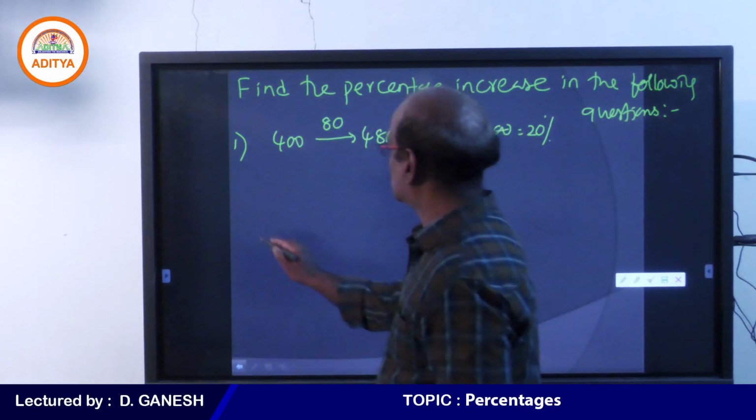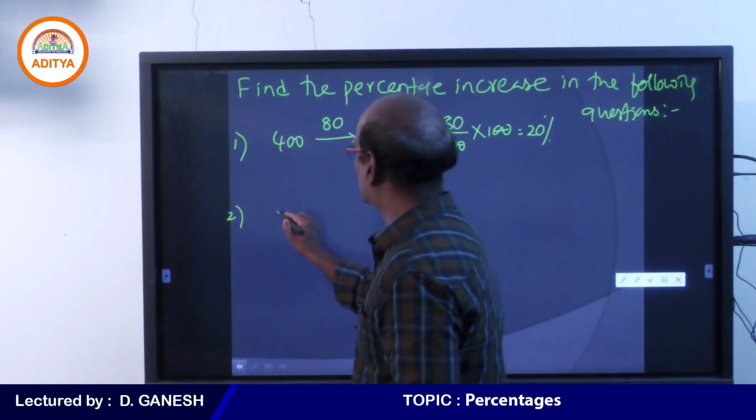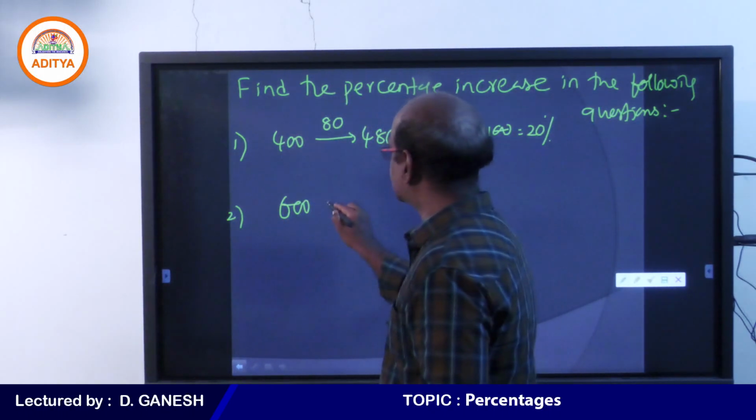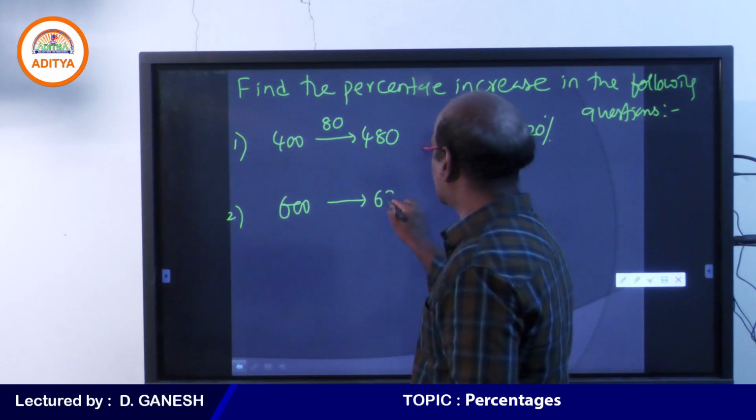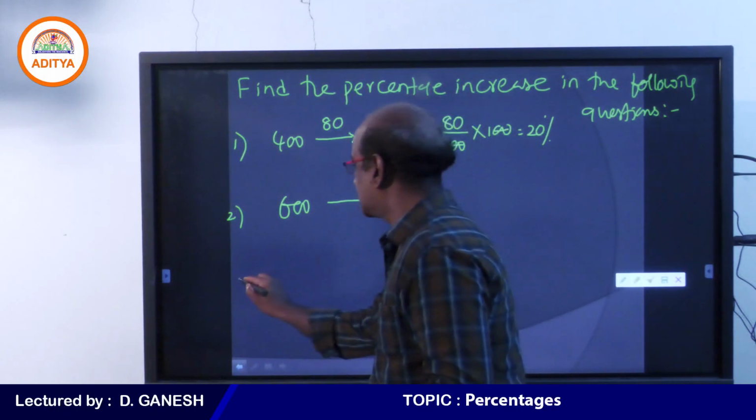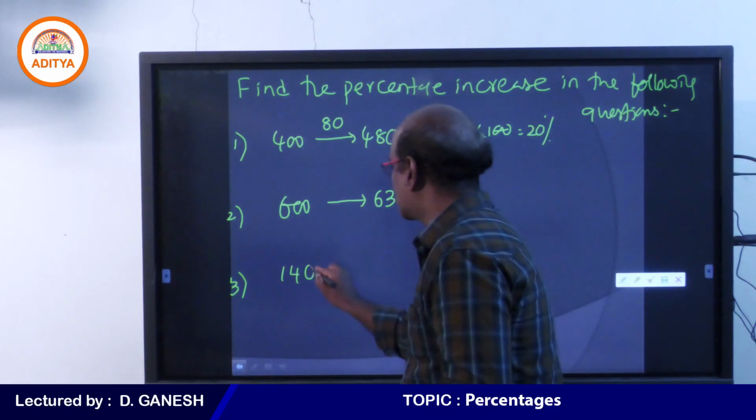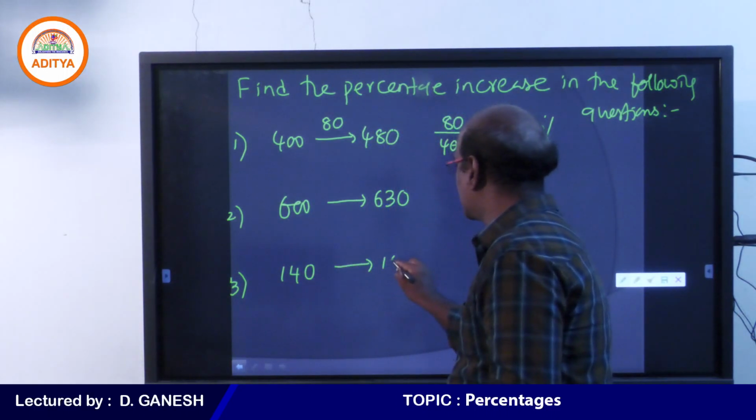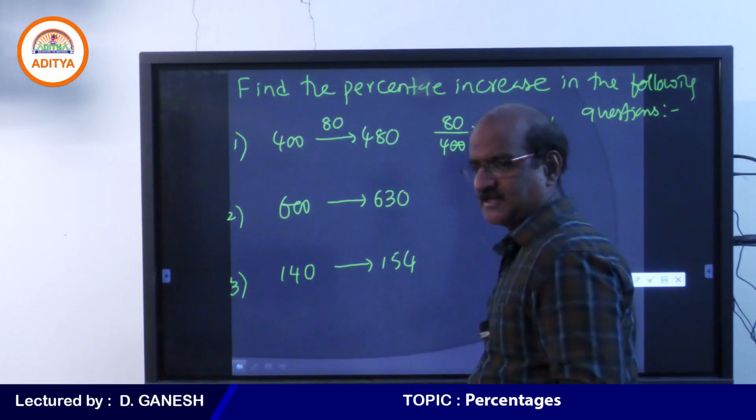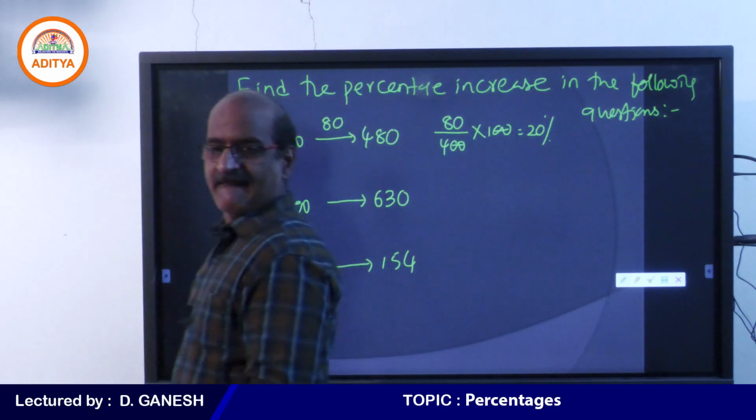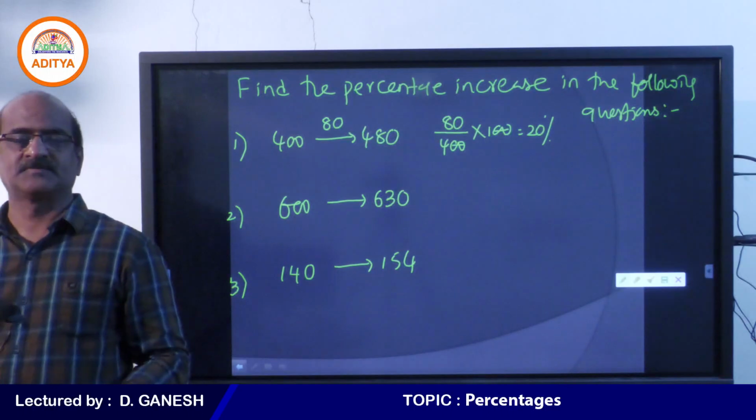Please do a question like this. If 600 becomes 630, please calculate the percentage increase. If 140 becomes 154, please calculate the percentage increase. Make it fast. You need to know what percentage increase is.